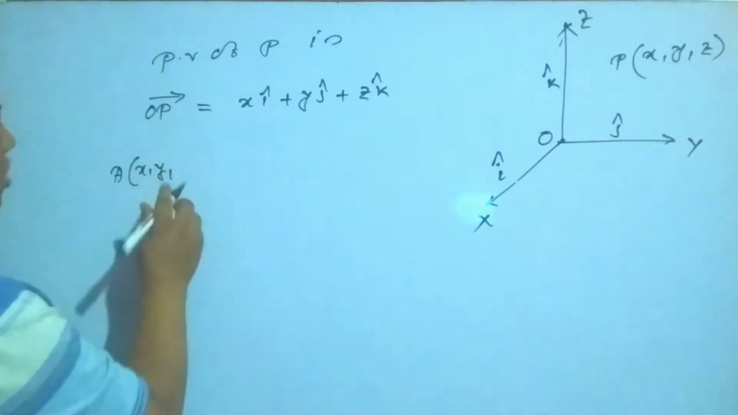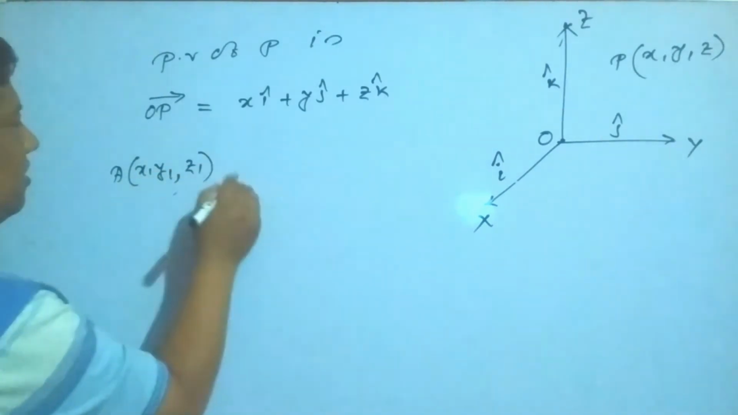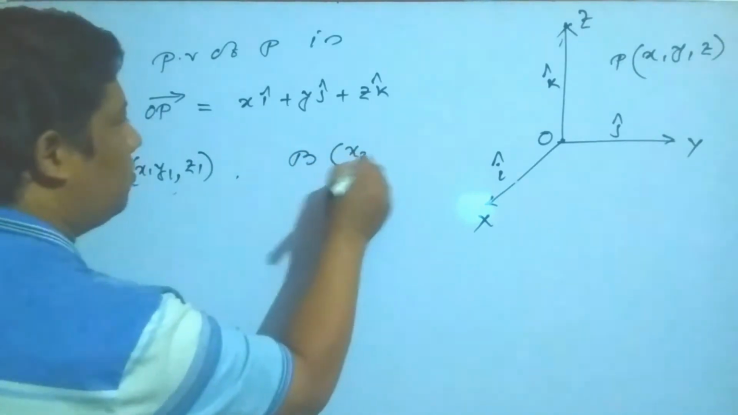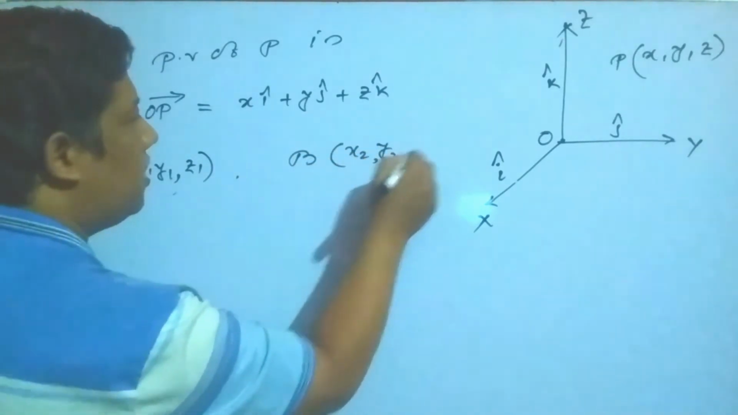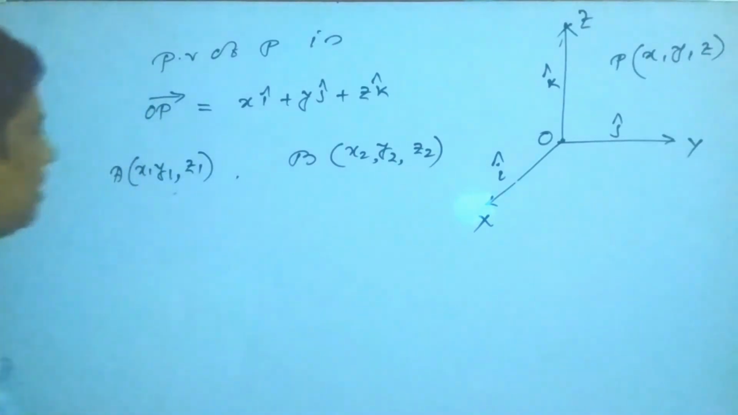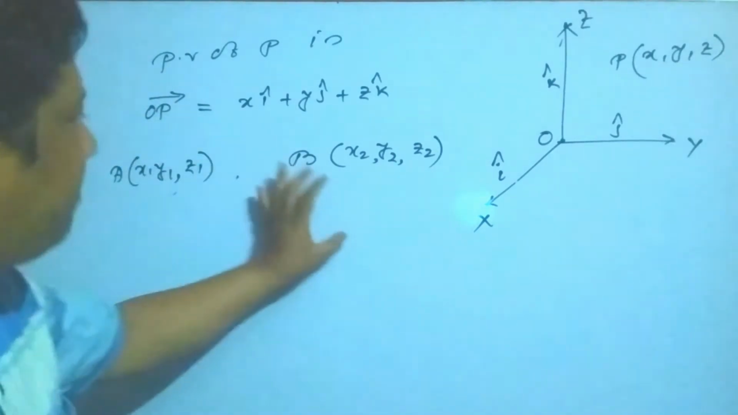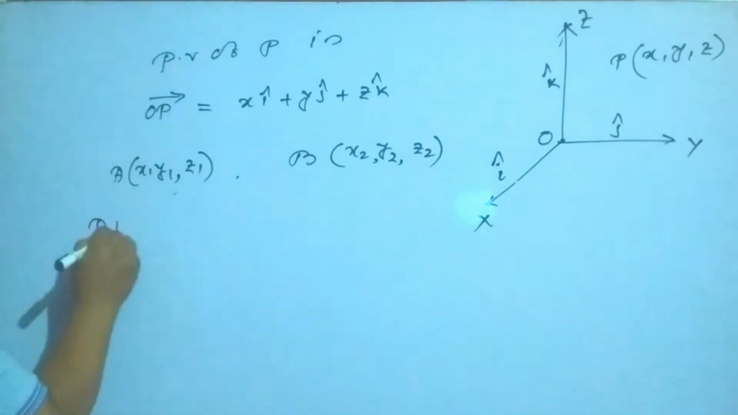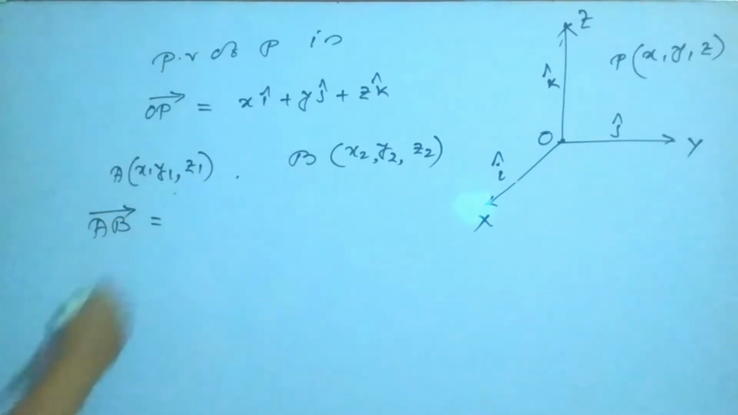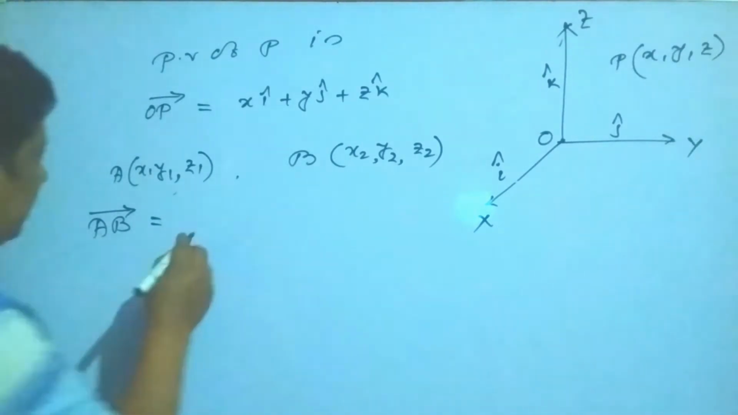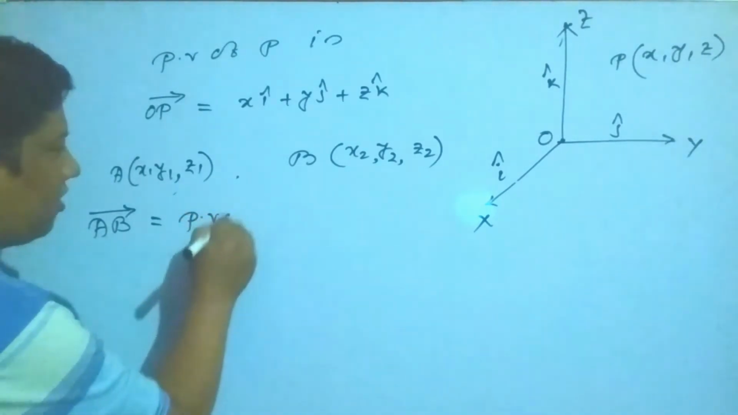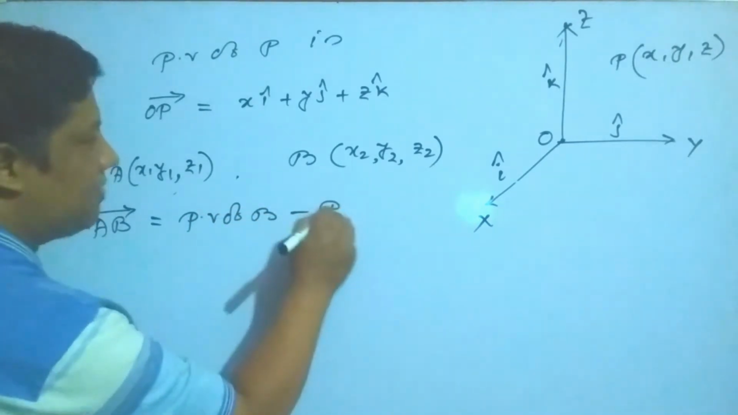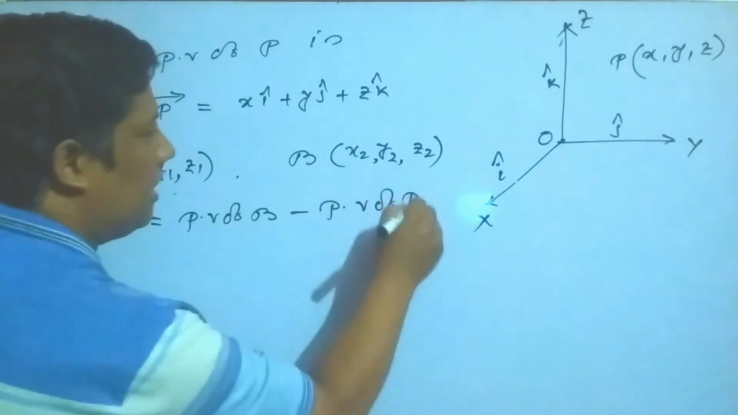Point A is (x1, y1, z1). Point B is (x2, y2, z2). These are the 2 points. In these cases, the position vector is denoted by AB. AB means the position vector of B minus the position vector of A.